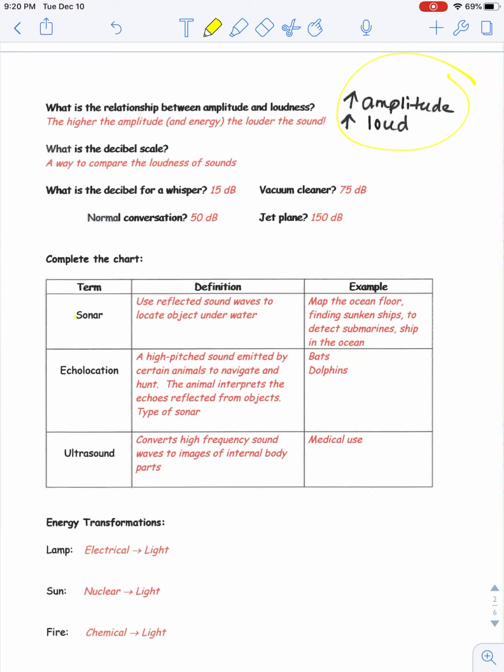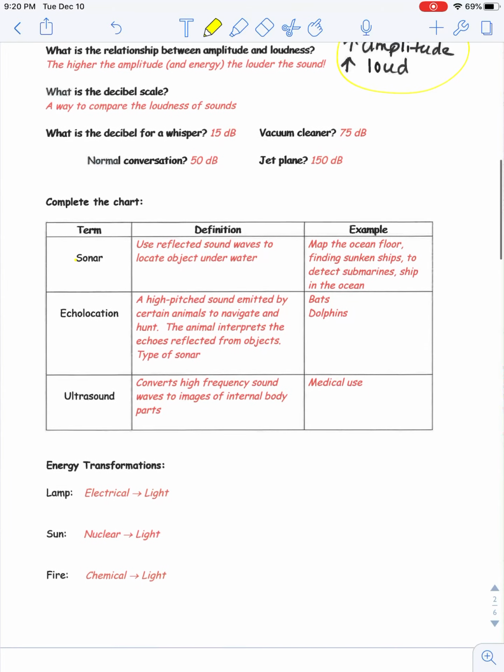What is the decibel scale? It is a way to compare the loudness of sounds. So for a whisper, that was at 15 decibels. Normal conversation is 50 decibels, a vacuum cleaner 75 decibels, and a jet plane 150 decibels. So we know that